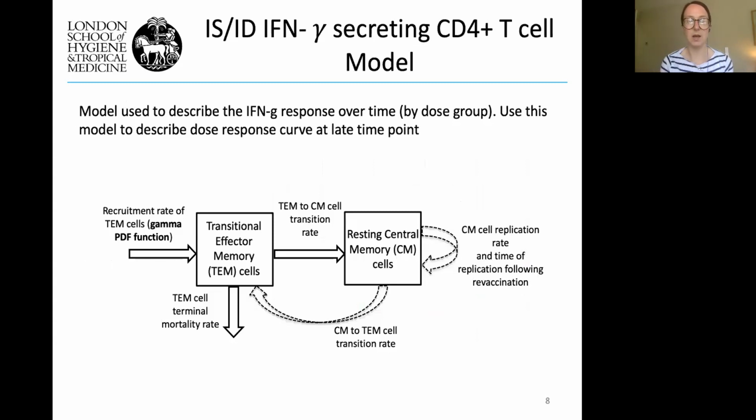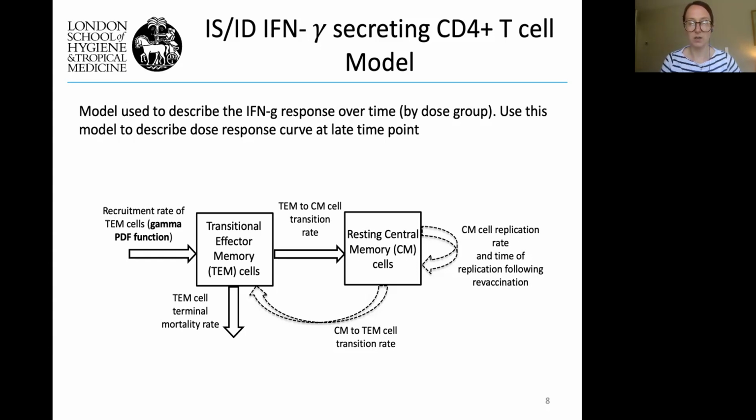Now, the model that we used was designed specifically to represent the data, as the data is interferon gamma secreting CD4 T cells, which at the time was thought to be an important marker for protection in TB. We actually don't quite know exactly what is protective in TB, but this is the best option that we have at the moment, or when we did the study.